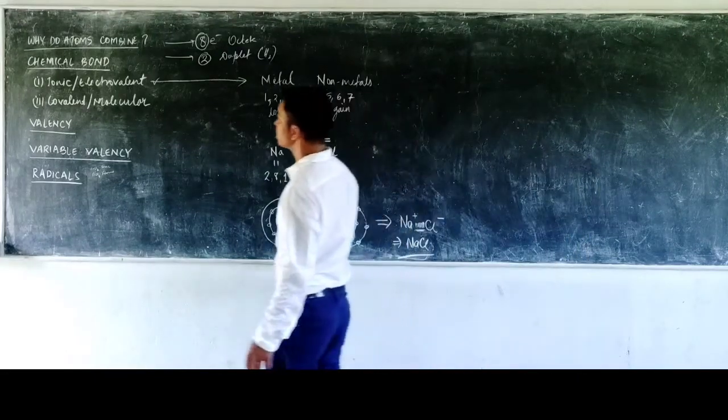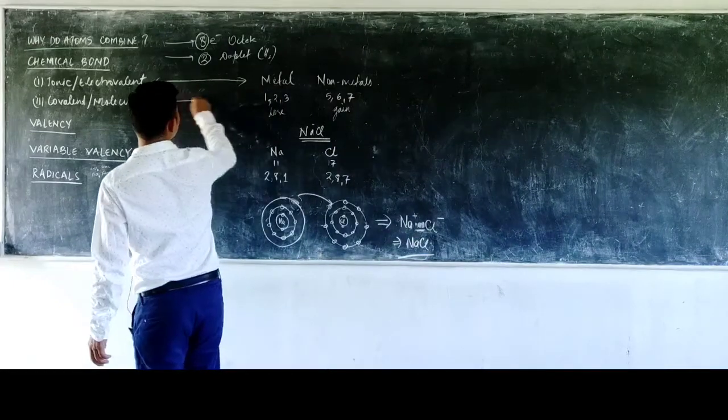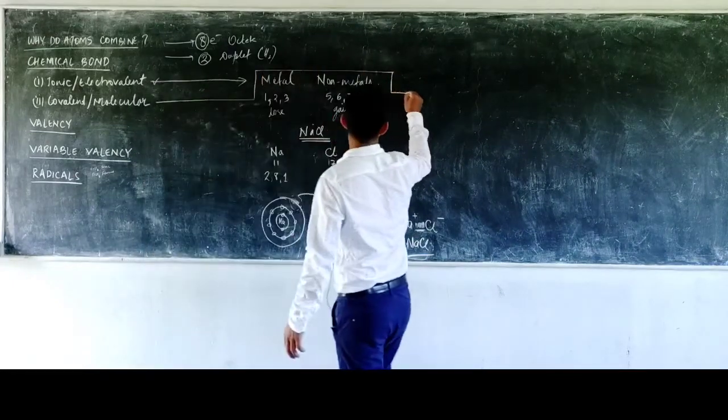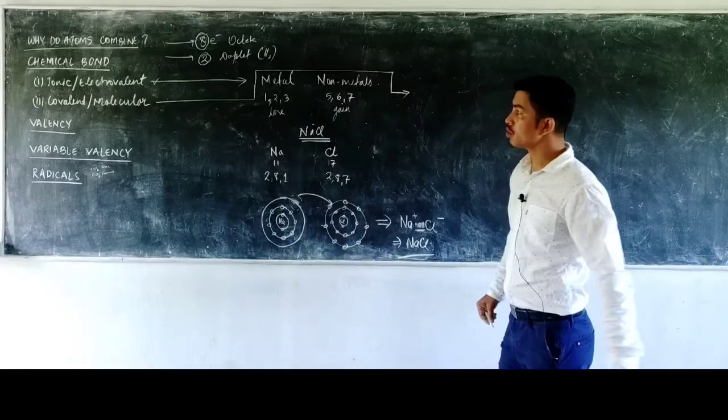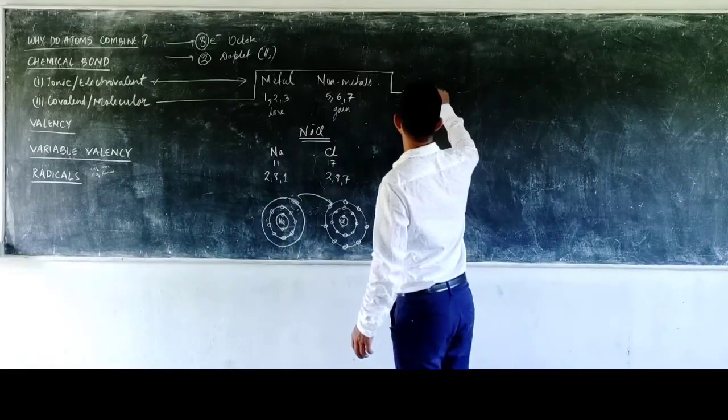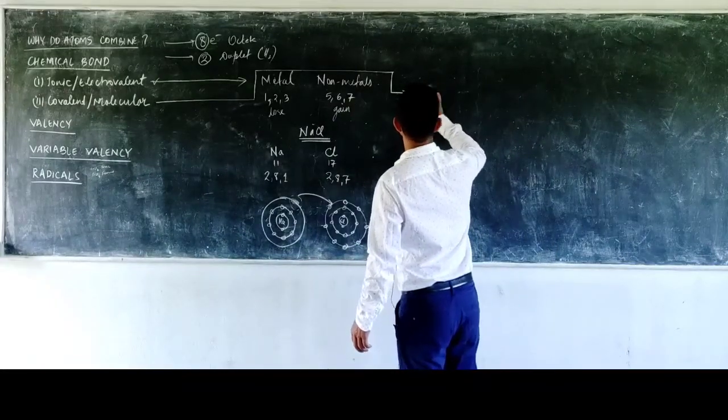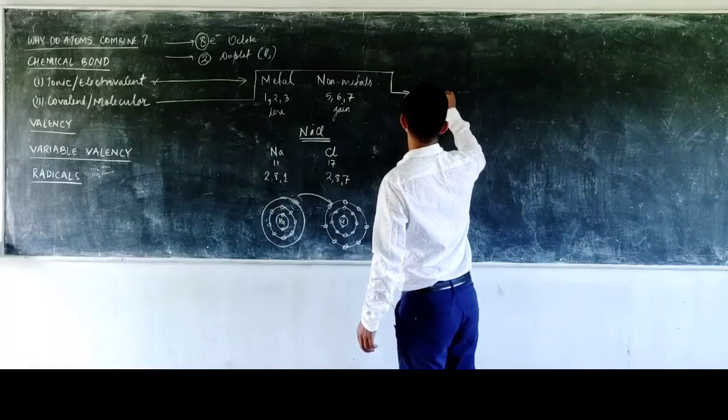So now let us try to understand the covalent bond. The covalent bond is usually formed between two non-metals.